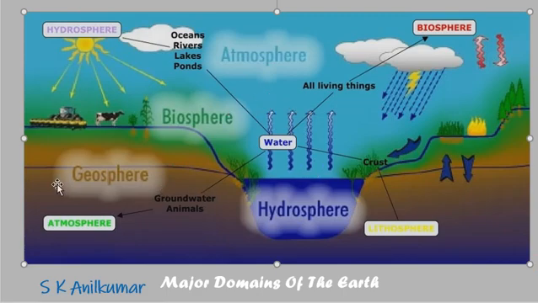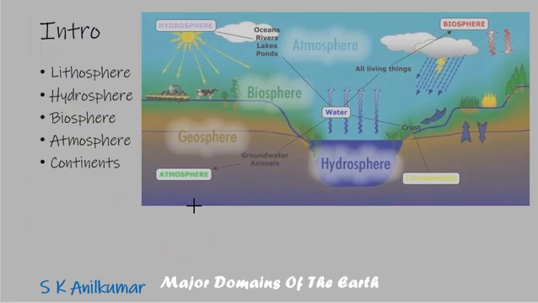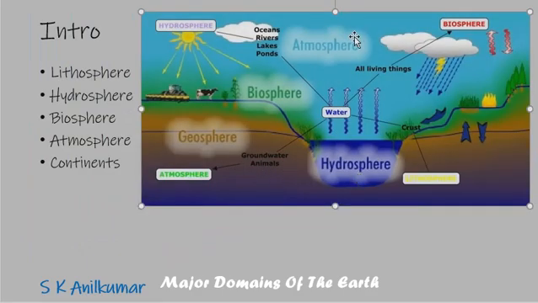Now, what happens is, the water, because of the sunlight and sun's heat, goes up, becomes vapor in the atmosphere, and then condenses later and falls down as rain. This is collected and stored in the geosphere as underground water storage. So the atmosphere is air, hydrosphere is water, geosphere is land, and biosphere is the plants and animals living on the land with the help of this water and air.